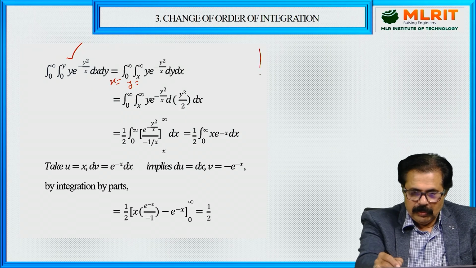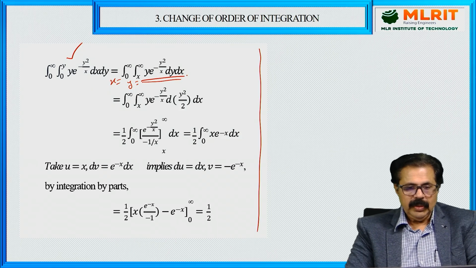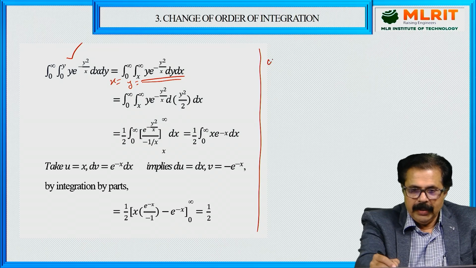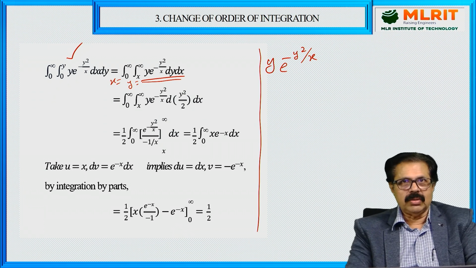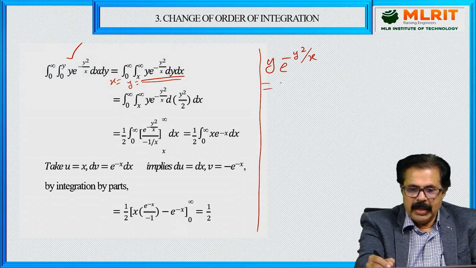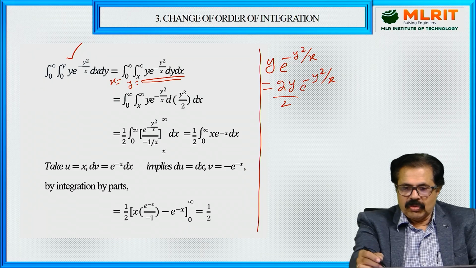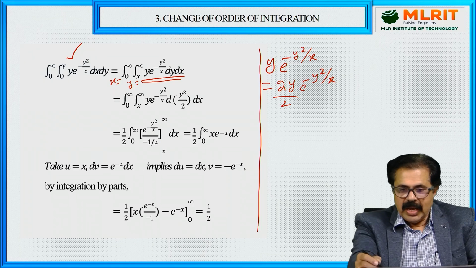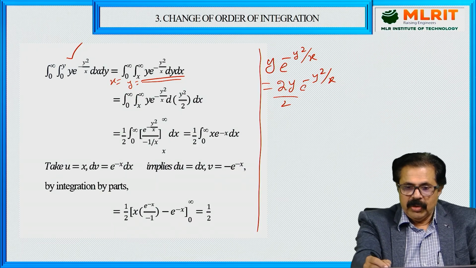Now, what about this integrand? For this integrand, y e raised to minus y square by x. With respect to y, x is a constant. So let us not worry too much about that. And then this y, you can write down as 2y by 2 e raised to minus y square by x. So y square differentiation is 2y. So what is happening here is that now this y square you can integrate because 2y is already there.